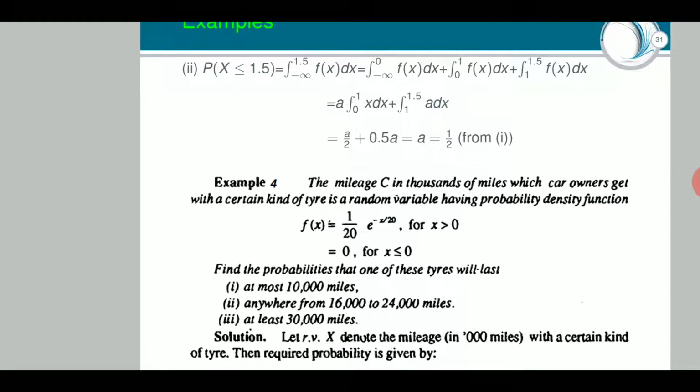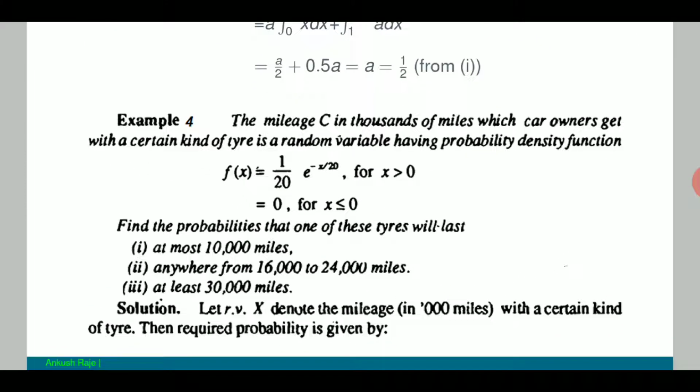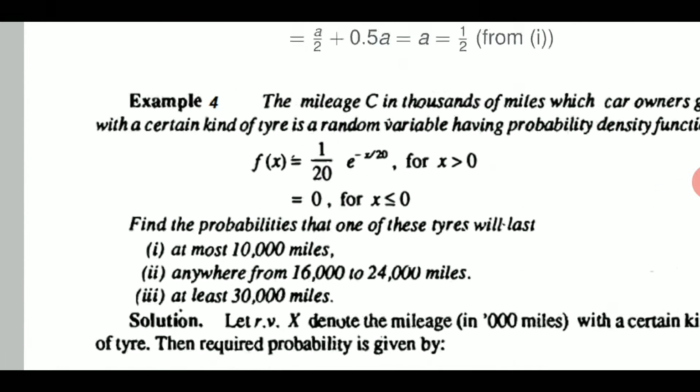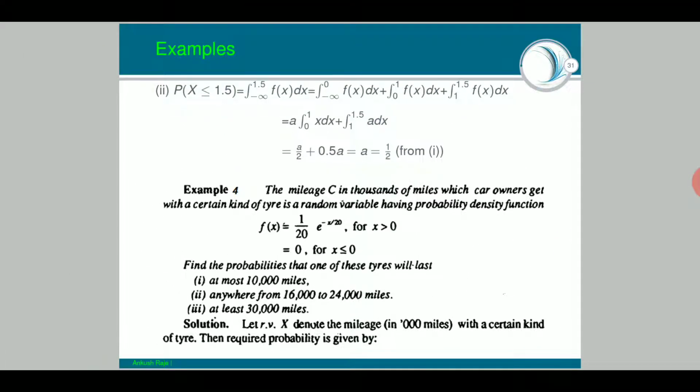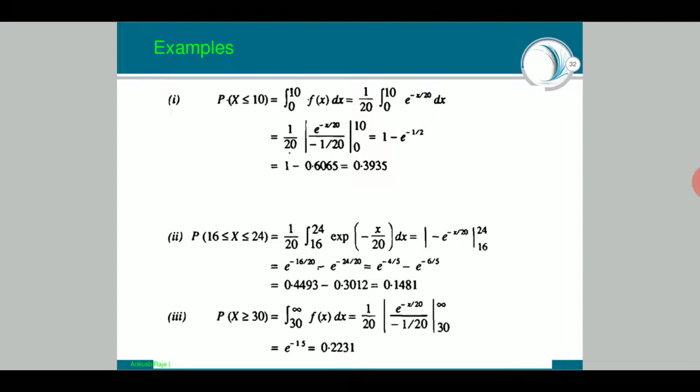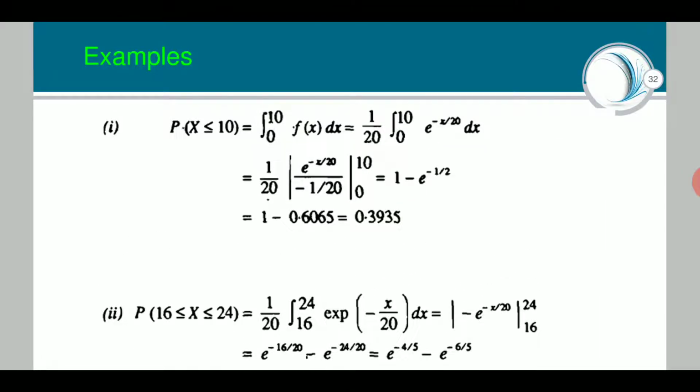First, what we have to find for at most 10,000 miles. It is very important to understand the difference between the terms at most, at least, and anywhere, that means between, anywhere from this to this. At most means ज़्यादा से ज़्यादा, maximum, and at least means कम से कम. So first one is probability of X less than or equal to 10, because we are saying X is in terms of 1000 miles, so we write 10, not 10,000. Why less than or equal to? Because at most, ज़्यादा से ज़्यादा.